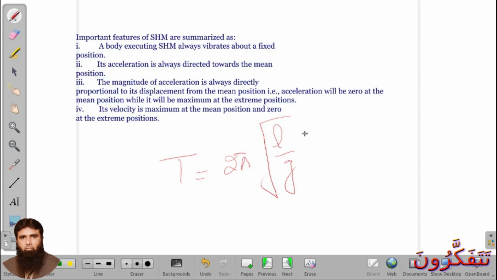But in the case of the mass spring system, all of you know, T equals 2 pi square root of m over k, where m is the mass of the object which we attach with the spring, and k is the spring constant.